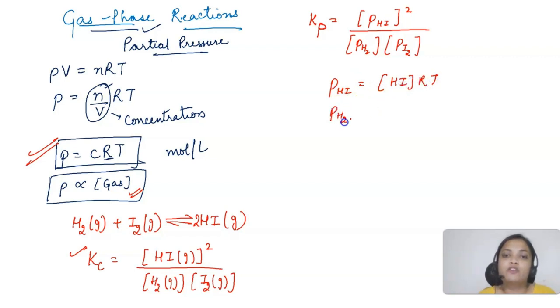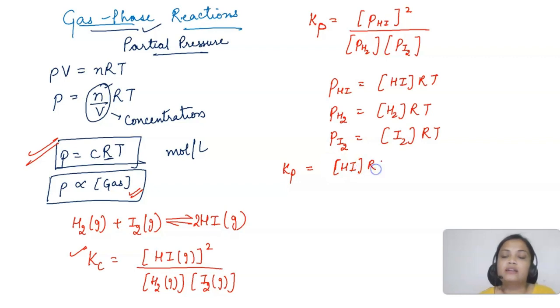Similarly, partial pressure of hydrogen will be concentration of hydrogen into RT. Same goes with iodine. It will be the concentration of iodine gas into RT, right? So if I put the value, concentration of HI into RT whole square, because it's square. So same goes here, H2 concentration into RT, into I2 concentration into RT.